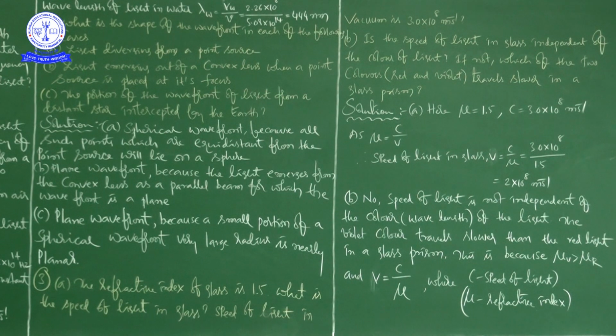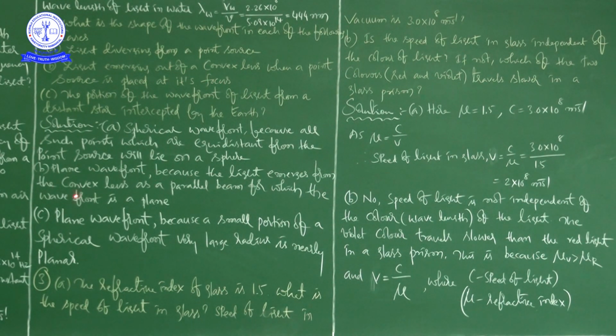The reason for the spherical shape when light is diverging from a point source is that all such points which are equidistant from the point source will lie on a sphere.